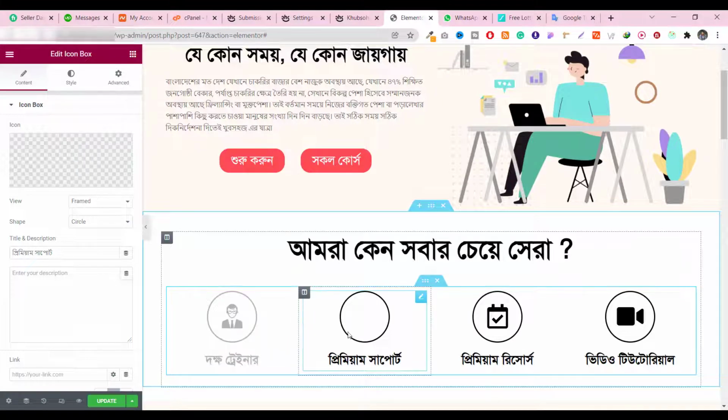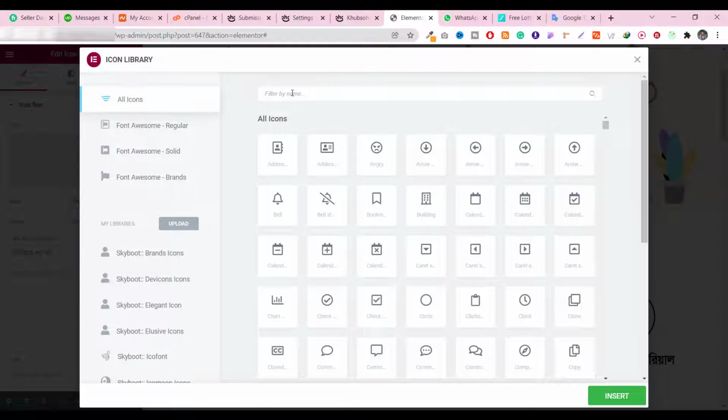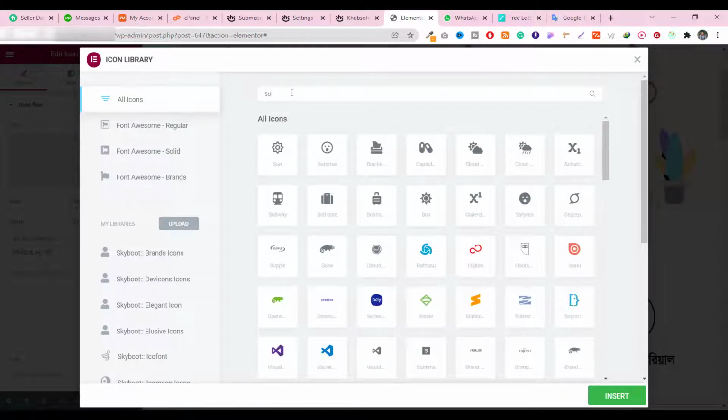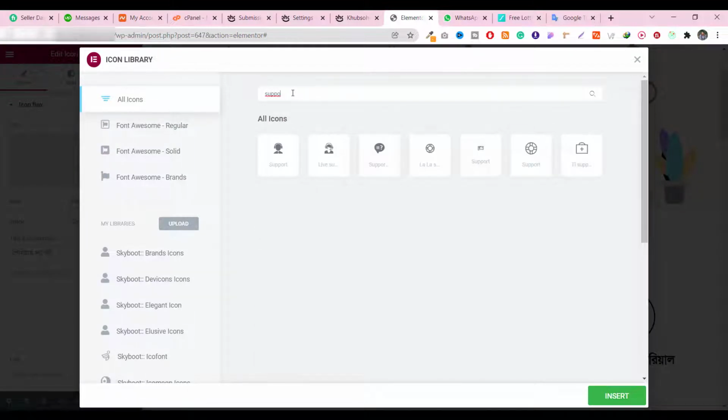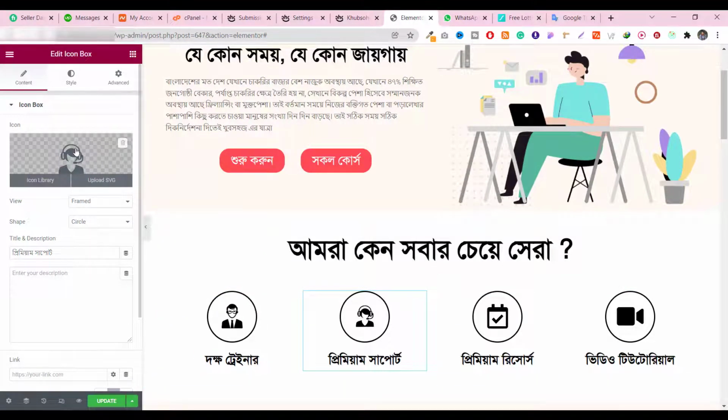And then it's called Premium Support. So let's go to the icon library again and search premium support. So when I type support, I think this icon really looks good, and this one also looks good, but let's see which one looks best. But if you see here, they look really similar, so I don't want to add a similar one.